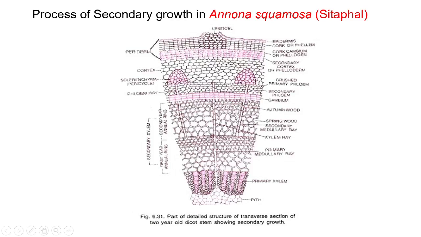And what happens in the extrastelar region? In this region, secondary growth takes place in the cortex, resulting in the formation of periderm tissue. Now this is the upper layer, it is called periderm. These tissues replace the epidermis and offer protection to the stem. The periderm consists of three regions, namely phellogen, phellem, and phelloderm.